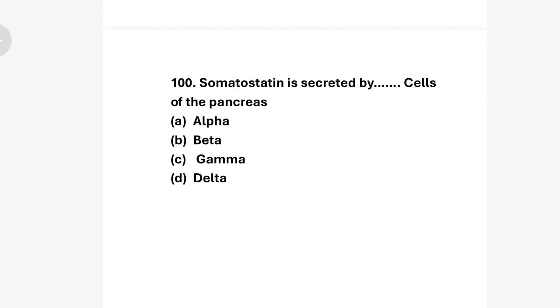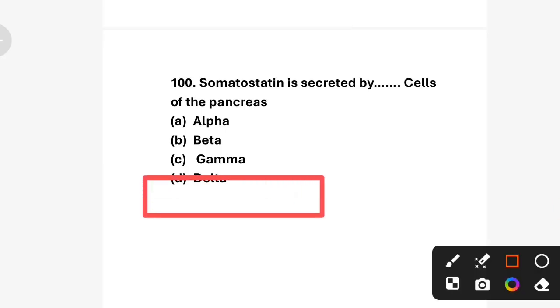Last question. Somatostatin is secreted by which cells of the pancreas? Option A alpha, option B beta, option C gamma, option D delta. So the correct answer is option D, delta. Somatostatin is secreted by delta cells of the pancreas. It inhibits insulin, glucagon, and growth hormone secretion, helping in metabolic regulation. Beta cells secrete insulin, and gamma cells are not involved in somatostatin secretion.